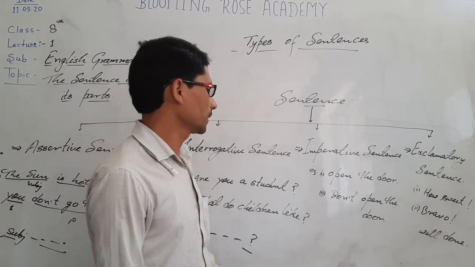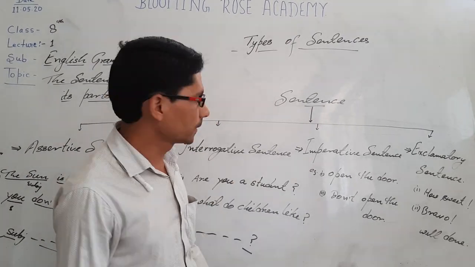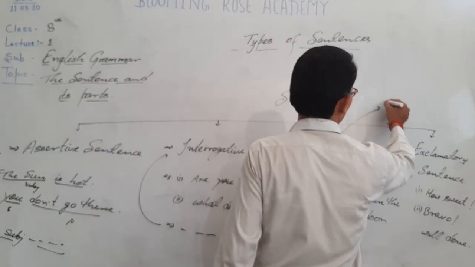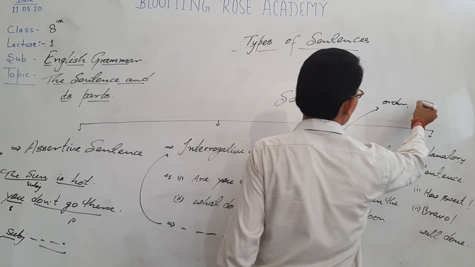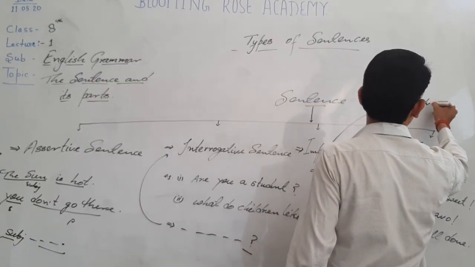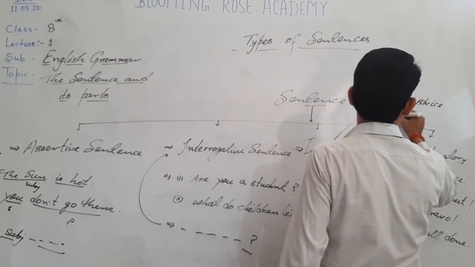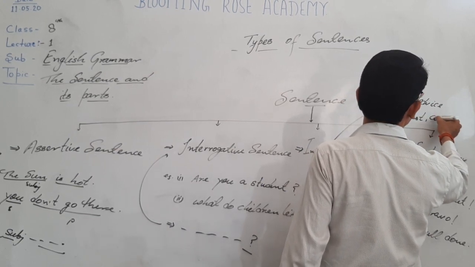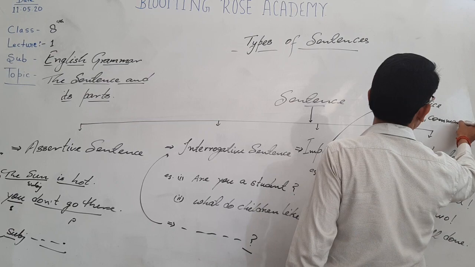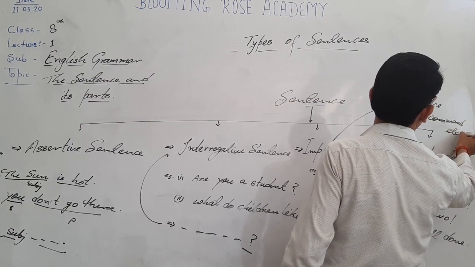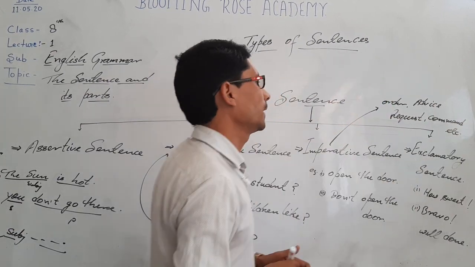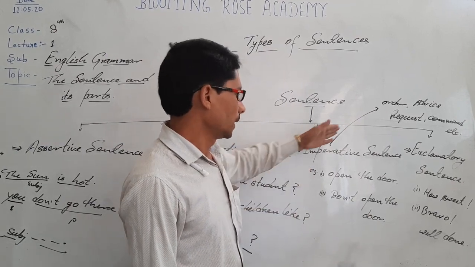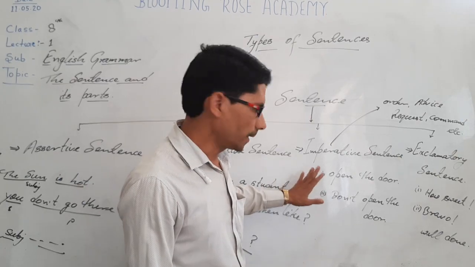Next one, imperative sentence. A sentence that is used to show order, advice, request, command, etc. is called imperative sentence. Command is also a kind of order. This sentence may be positive, may be negative.